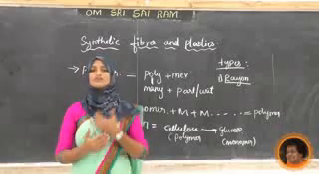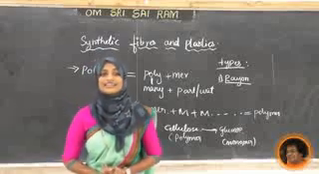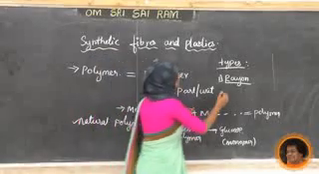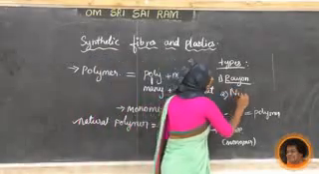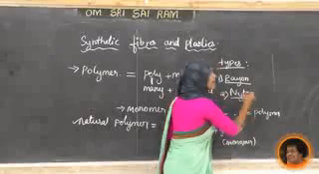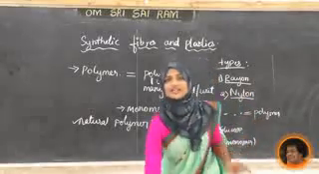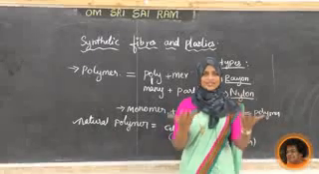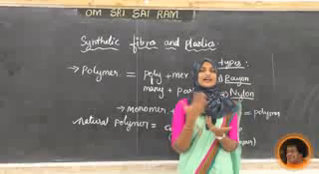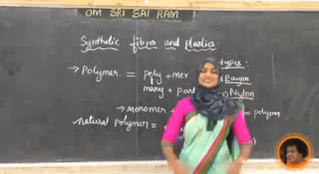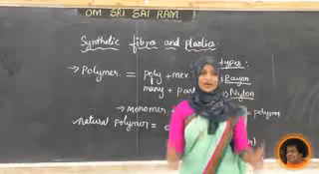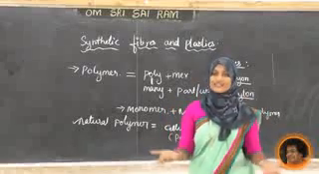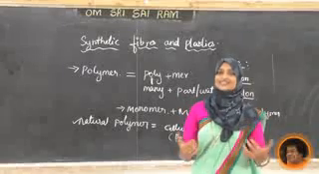Next we'll move to one more type of fiber, that is nylon. Write down here, students, that is nylon. First one is rayon, second one is nylon. Do you know what nylon is? Your parents may say, I have nylon clothes, or I have a nylon sari. But have you come across nylon material, a dress or anything?